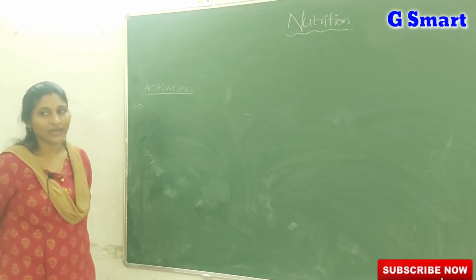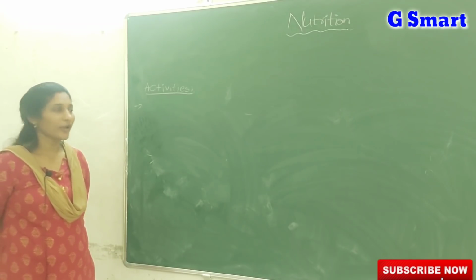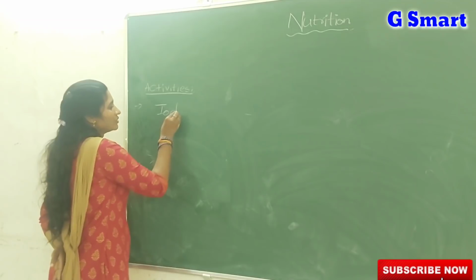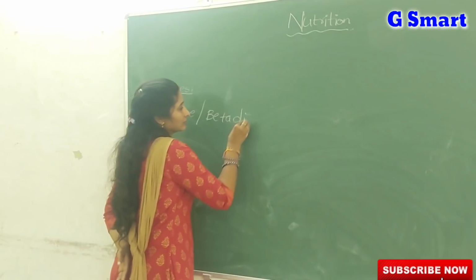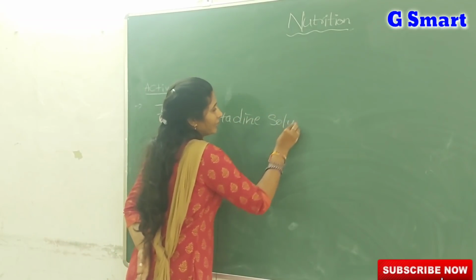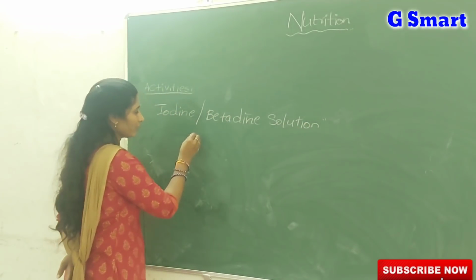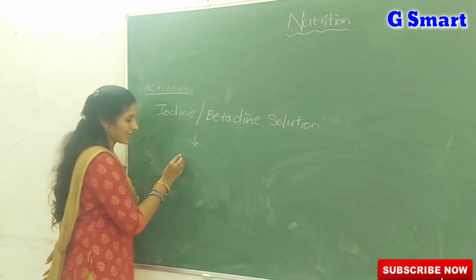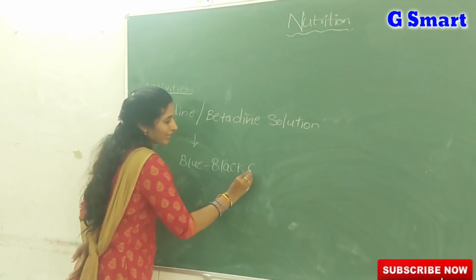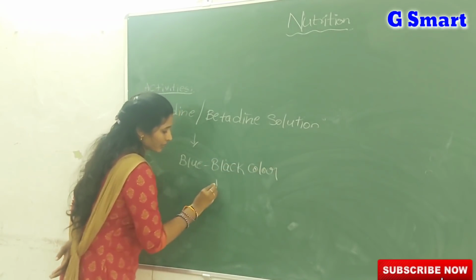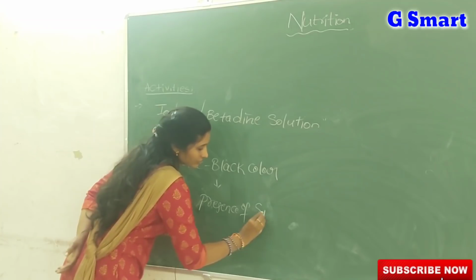After that, how can we test the presence of starch? By using iodine solution or betadine solution. If the leaf contains starch, it changes its color into blue black. So the blue black color indicates the presence of starch.